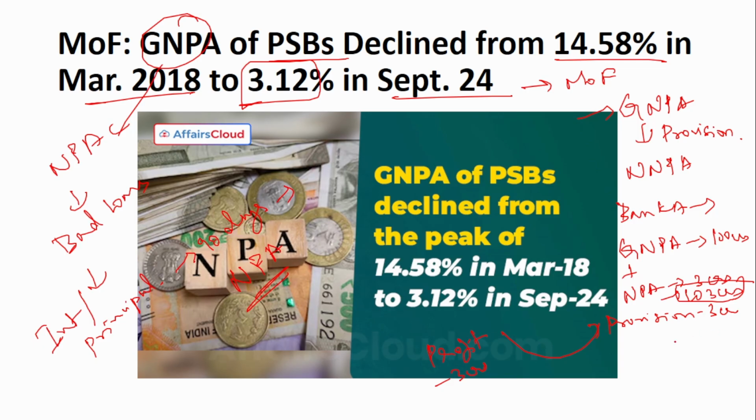So when this provision is made, the net NPA becomes 100 crores and not 103 crores because provisioning has been made. So remember, when a provision is made for an NPA account, then the net NPA reduces. That is the difference. Gross NPA does not have any provision. Net NPA does have provision. That is the difference between gross NPA and net NPA.